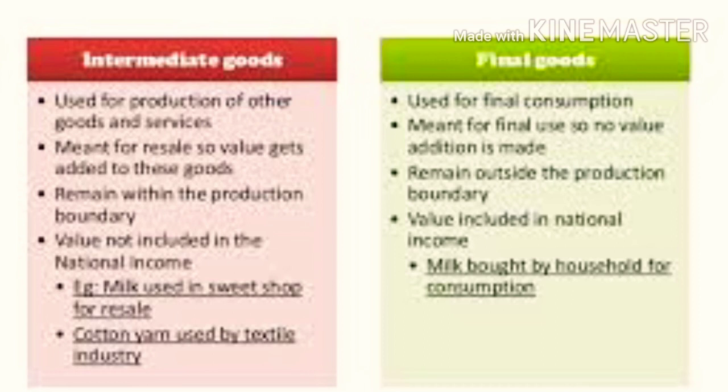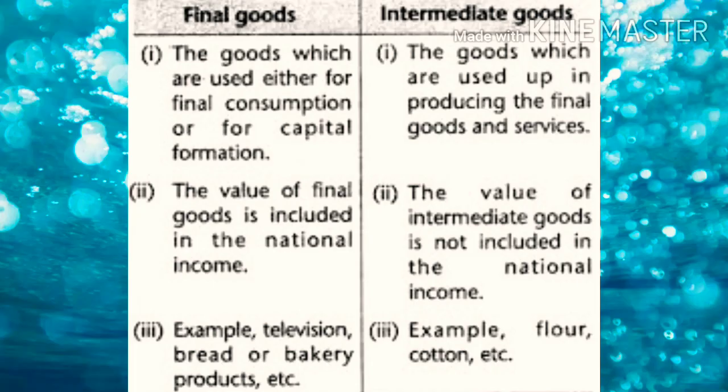So, what is the difference between these intermediate goods and capital goods? Intermediate goods are the items that we use for producing a product in the beginning. For example, for producing biscuits, we need wheat flour, milk, and butter. All these are intermediate goods, and the final product is a biscuit. So, there is a difference between intermediate goods and final goods.